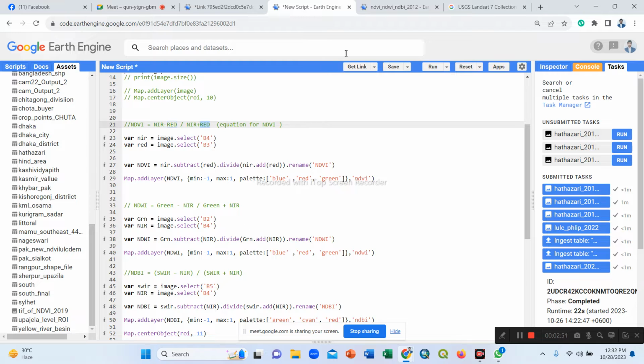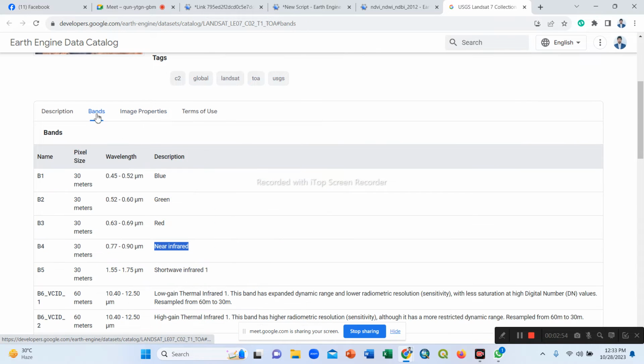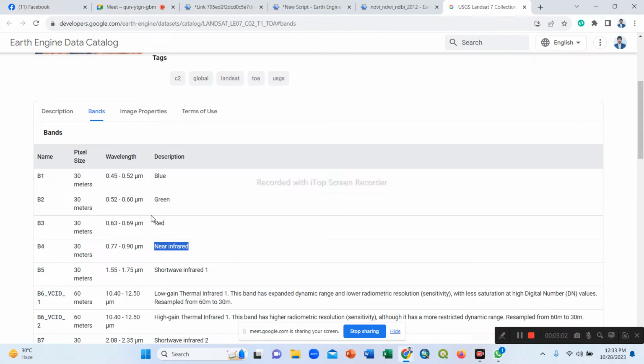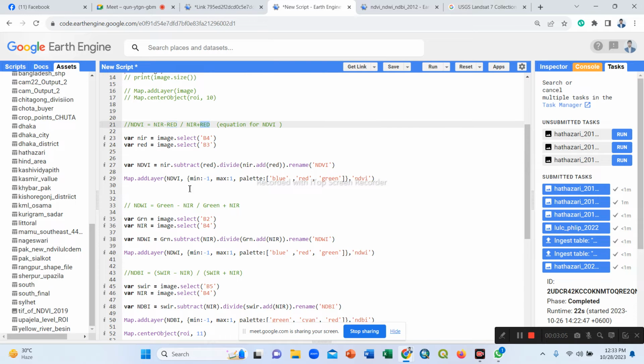We put here the band names. Band 4 indicates the near infrared, and band 3 indicates the red for NDVI. Then we construct our NDVI formula: near infrared band, that means B4, subtract B3, then use the divide function, then B4 plus B3. This is our NDVI construct formula. Then we show it as Map.addLayer.